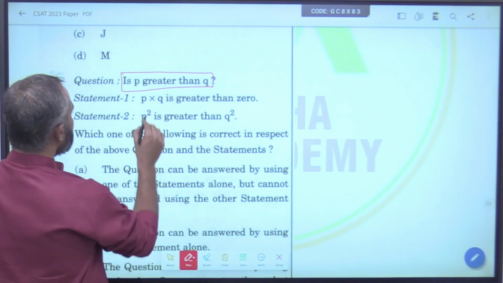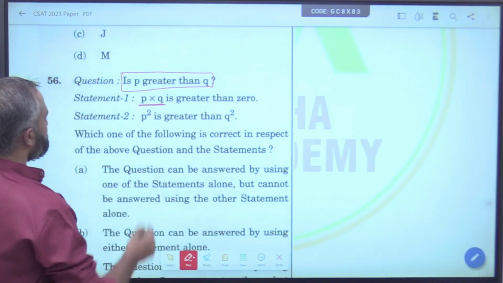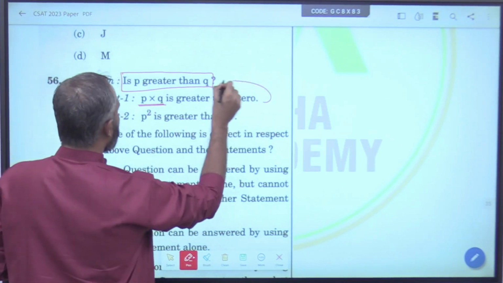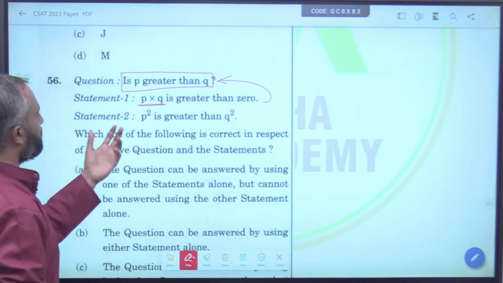He has given us 2 statements. P and Q, if P into Q is greater than 0, can we tell whether P is greater than Q or otherwise?